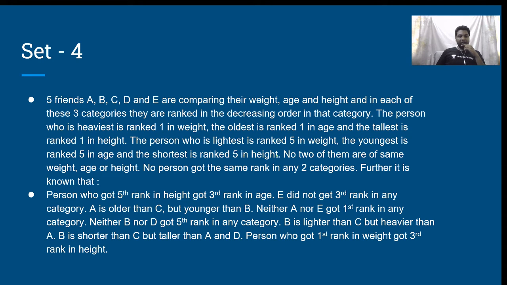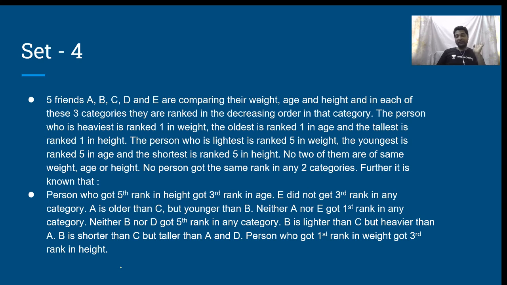Further, it is known that the person who got 5th rank in height got 3rd rank in age. E did not get 3rd rank in any category. A is older than C but younger than B. Neither A nor E got 1st rank in any category. Neither B nor D got 5th rank in any category. B is lighter than C but heavier than A. B is shorter than C but taller than A. And D, the person who got 1st rank in weight, got 3rd rank in height.